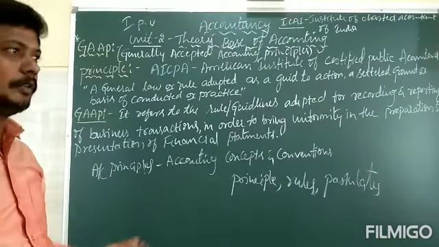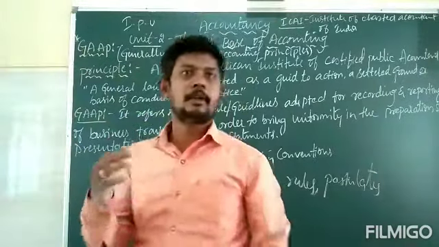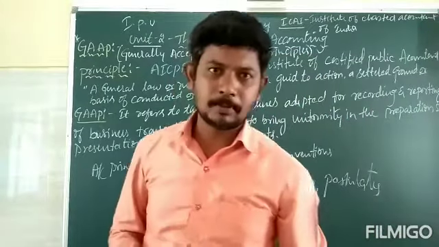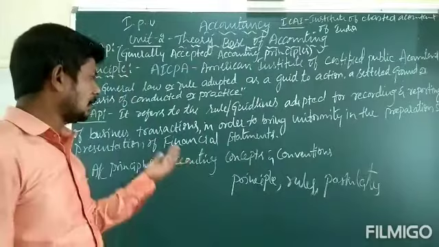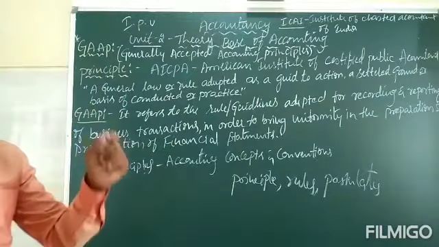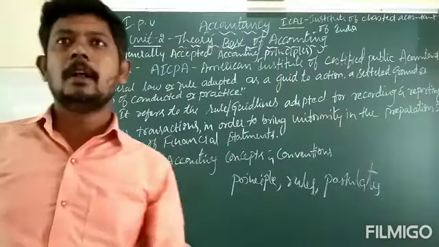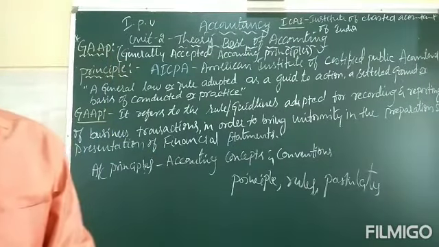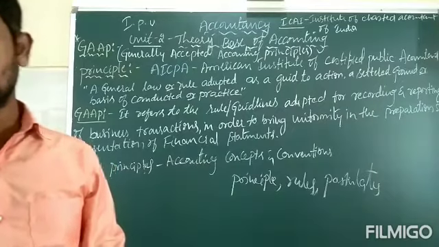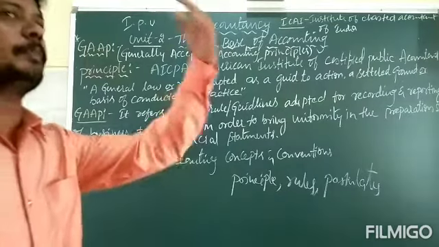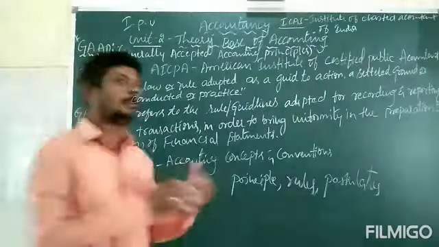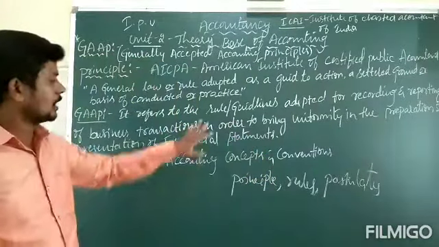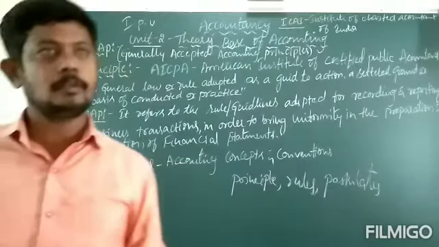That is, accounting principles, accounting rules, accounting concepts, accounting conventions, postulates of accounting, assumptions of accounting, and modified principles. So these are the different names used for maintaining accounts.